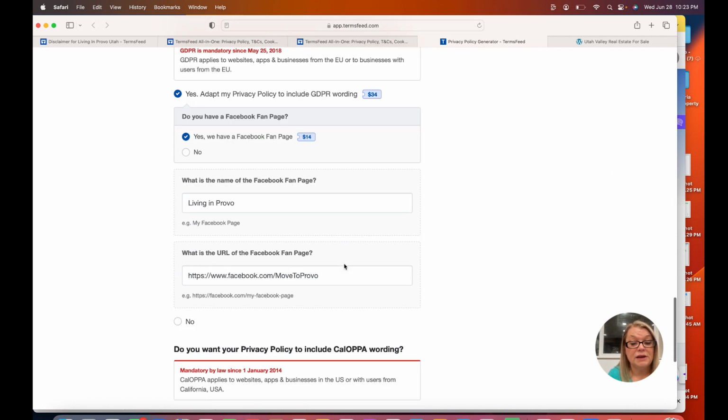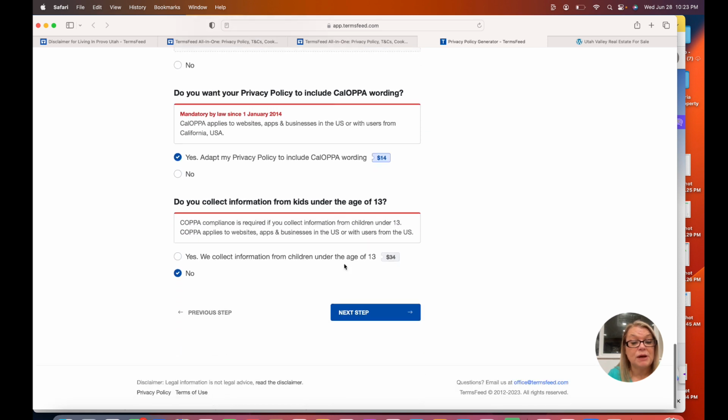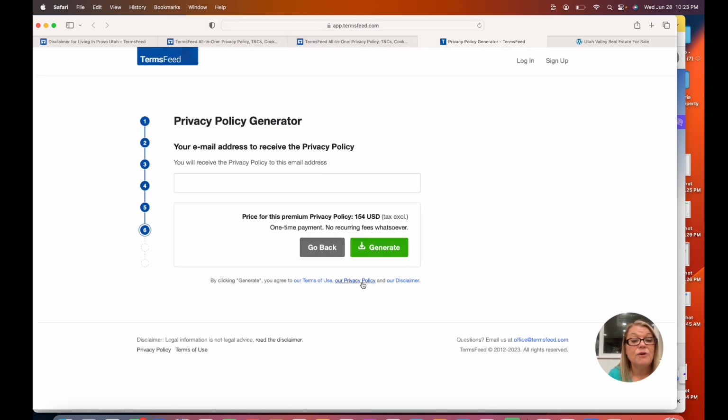I think I covered everything. Did I get any more red spots that I didn't? Let's see. Oh, there we go. Your email address to receive the privacy policy is going to be different then. Okay, and then it says here it's going to be $154 for this without tax.